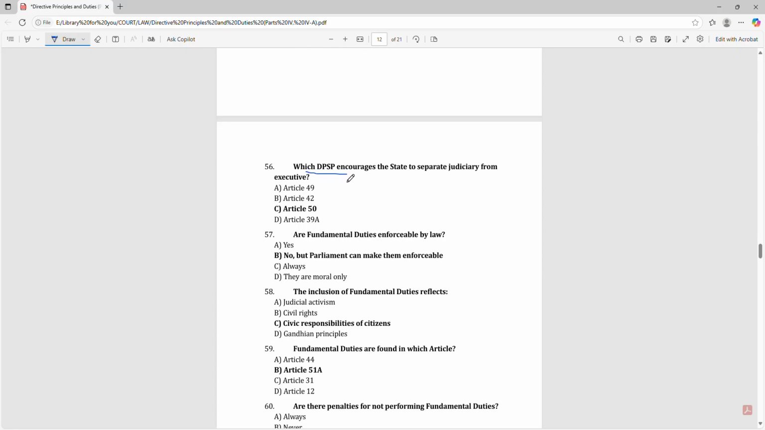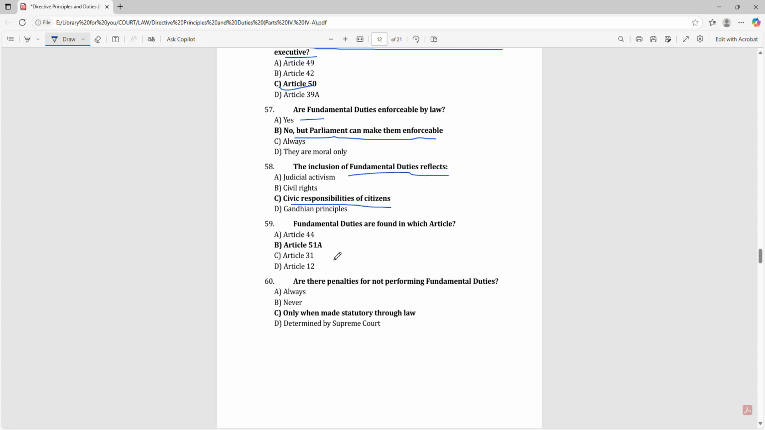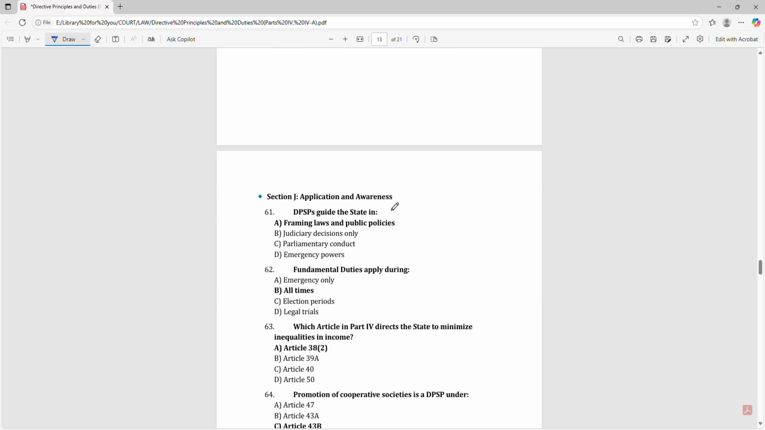A DPSP aimed at promoting international peace is Article 51. Which DPSP encourages the state to separate the judiciary from the executive? Article 50. Are fundamental duties imposed by law? No, but Parliament can make them enforceable. The inclusion of fundamental duties reflects the civic responsibility of citizens. Fundamental duties are found in which article? Article 51A. Are there penalties for not performing fundamental duties? Only when made statutory through law.